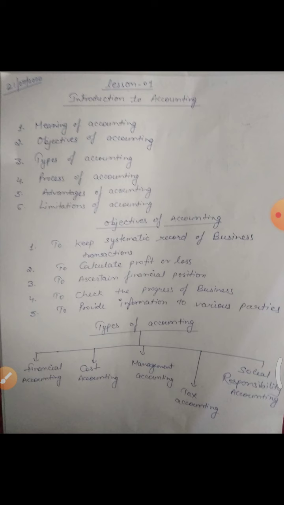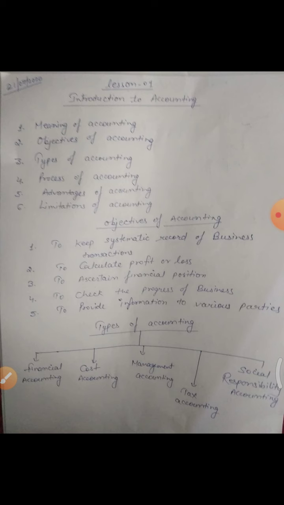These parties may be banks, because a bank will provide you a loan. So obviously they have to check the condition of your business. Without checking your status, the bank will not provide you a loan. So you have to provide information to banks, and to investors. Investors means those who are giving you money or investing in your business. They want the information of your business, what the profit report of this business is.